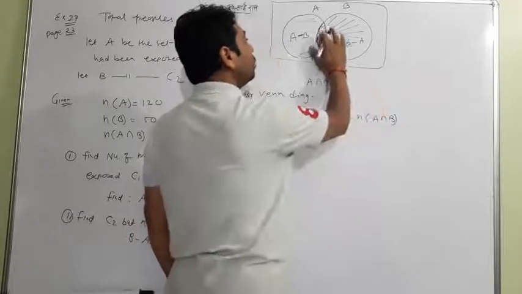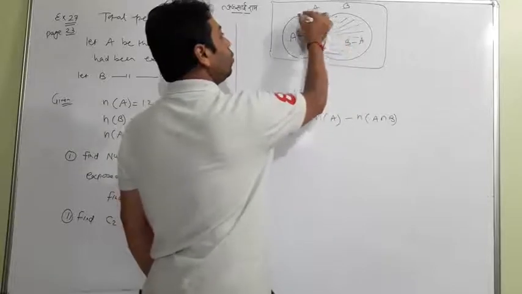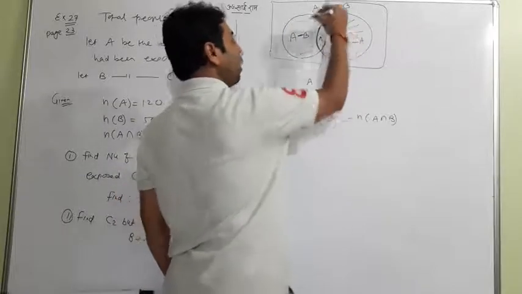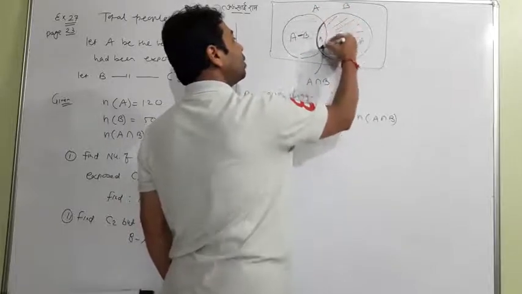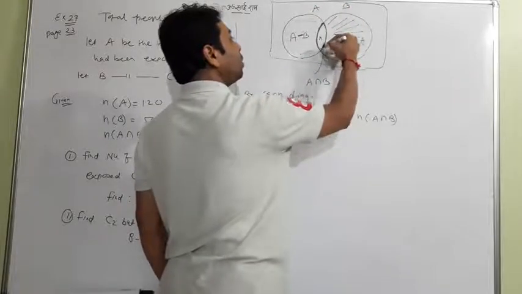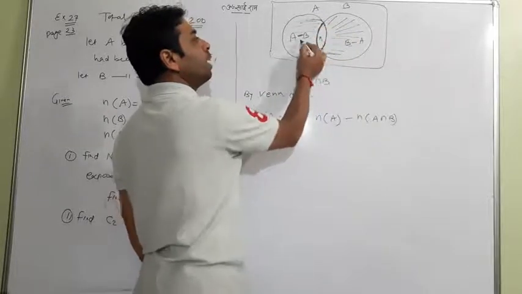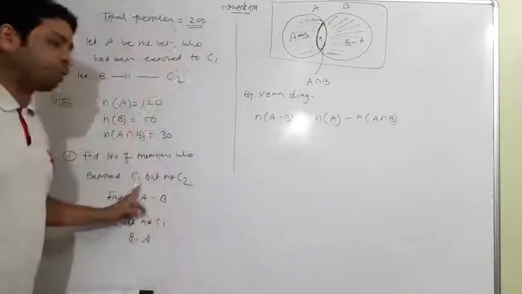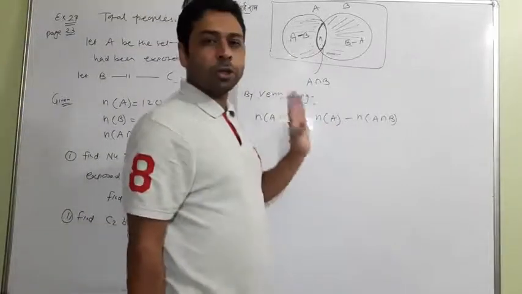This is the common region, and this is the whole region called A. I subtracted this common region from A, so you get this portion, which is A minus B, and which is C1 but not C2. So you can create this formula from the picture easily.